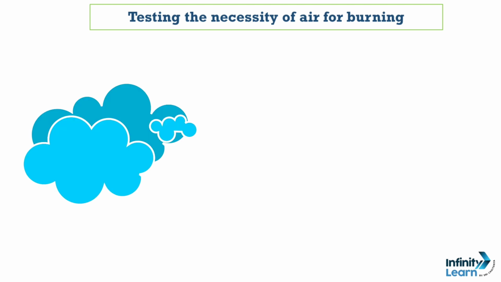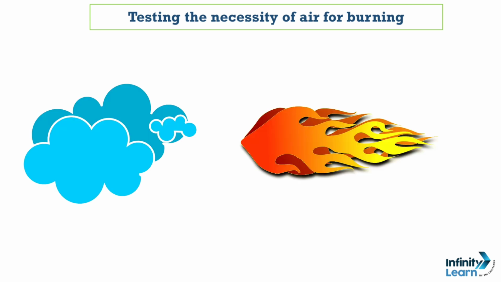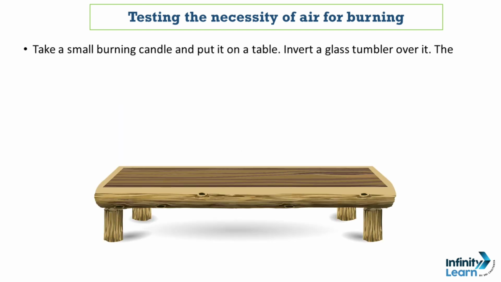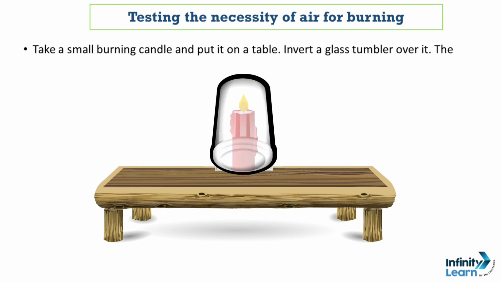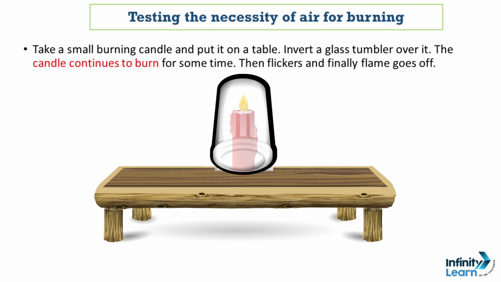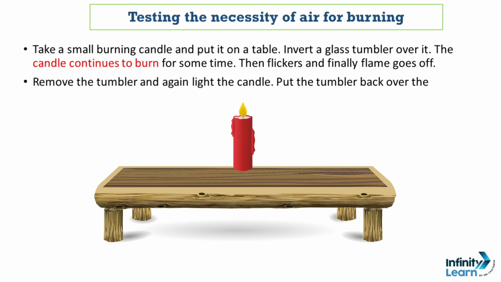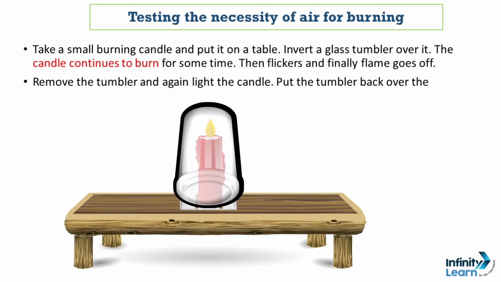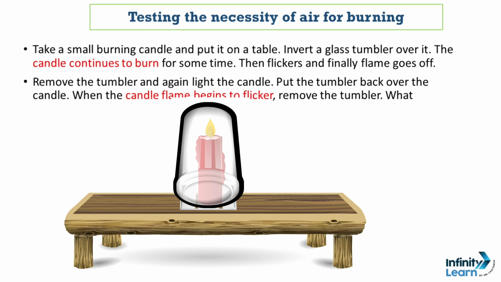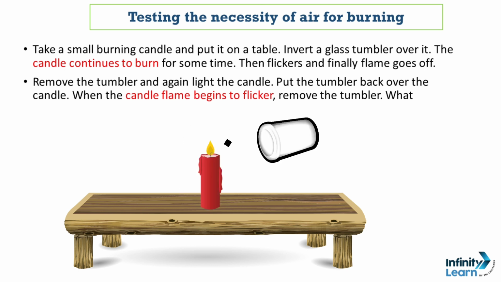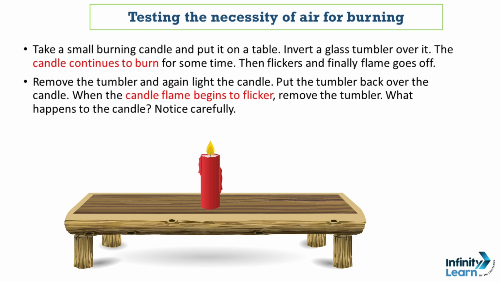Is air really required for burning or not? For this, we have to take a small burning candle, then put it on the table and invert a glass tumbler over it. The candle continues to burn for some time, then flickers and finally the flame goes off. Remove the tumbler and again light the candle. Put the tumbler back over the candle. When the candle flame begins to flicker, then suddenly remove the tumbler. What happens to the candle?